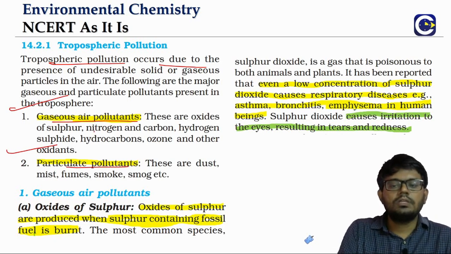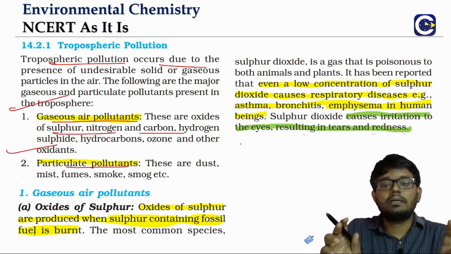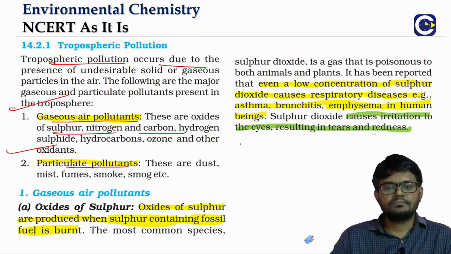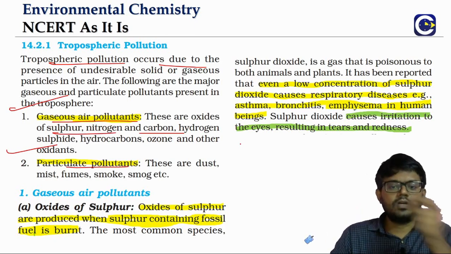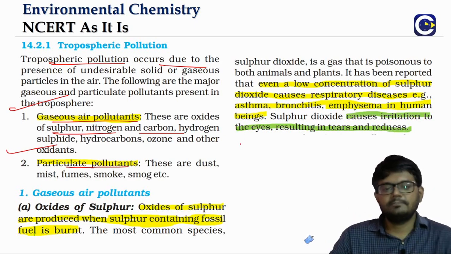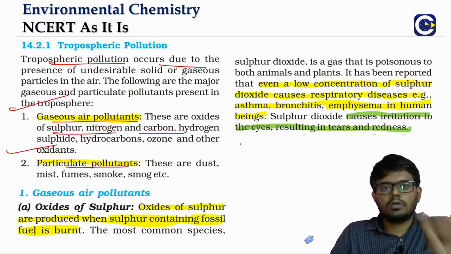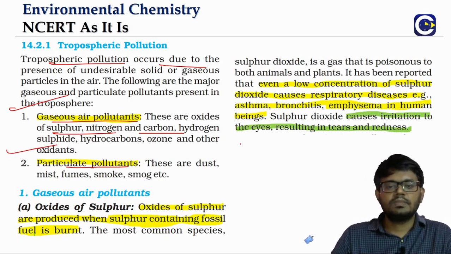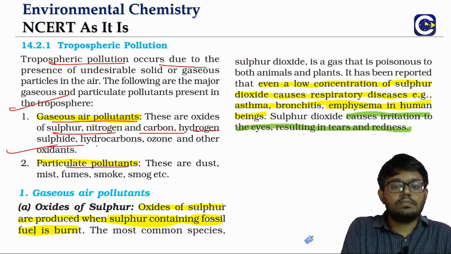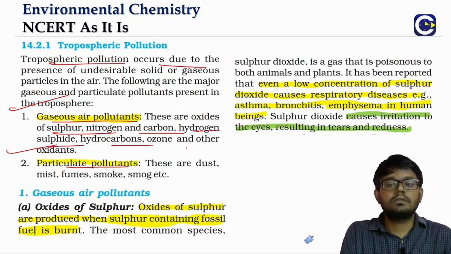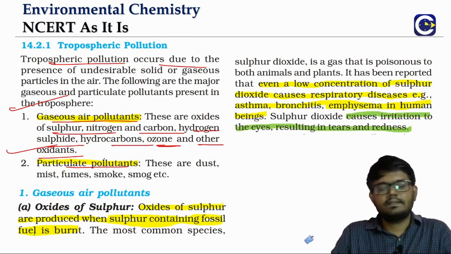We will talk about the pollution happening because of sulfur, nitrogen and carbon oxides. Sulfur means we'll talk mostly about sulfur dioxide. Similarly, carbon means we'll talk about both carbon monoxide as well as carbon dioxide. Then we look at hydrogen sulfide, hydrocarbons, ozone, and other oxidants.